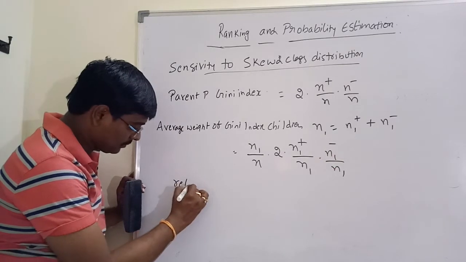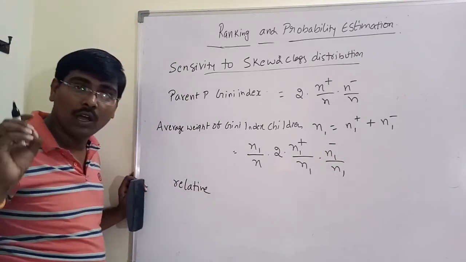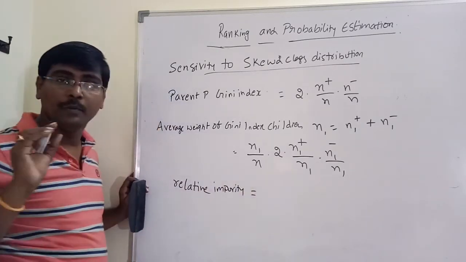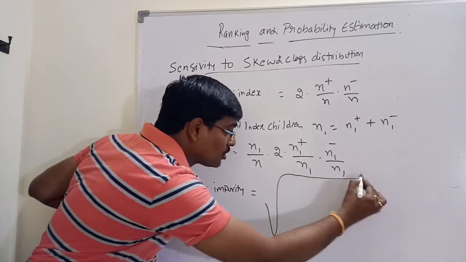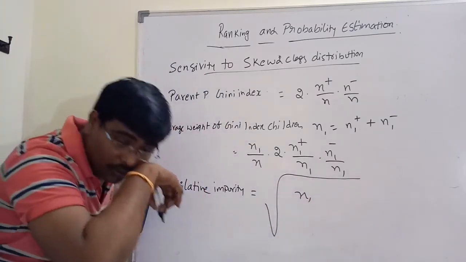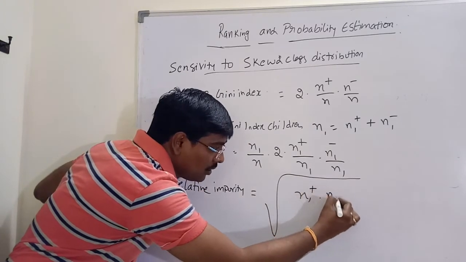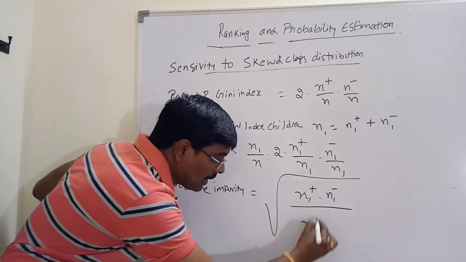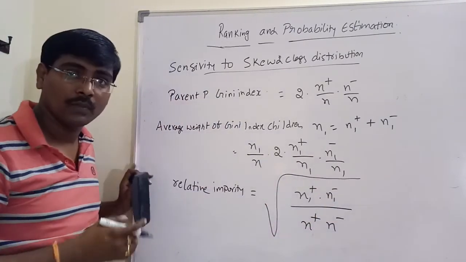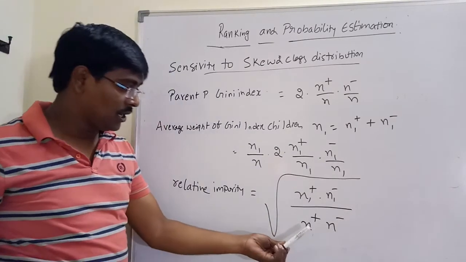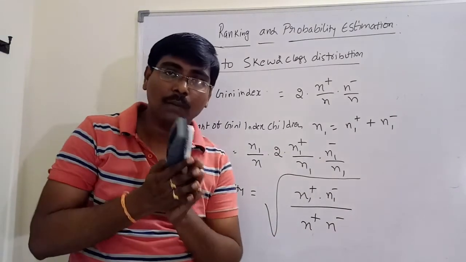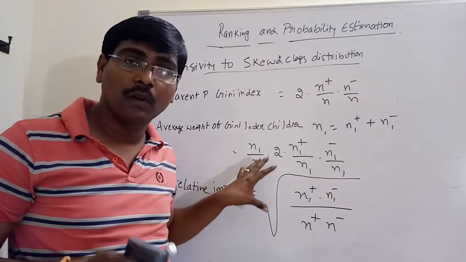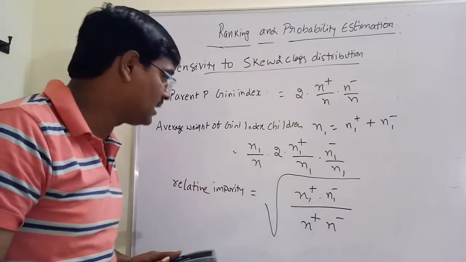And finally, we have to calculate relative impurity. Relative impurity is measured as the square root of N1 positive times N1 negative, divided by N positive times N negative. This is the proportion. If you perform any modifications on the number of positives and number of negatives, this measure does not change.